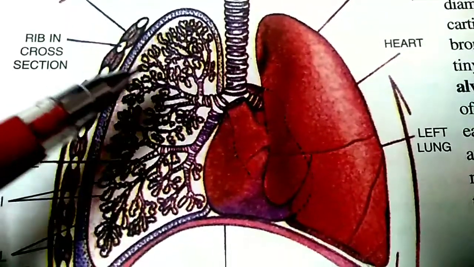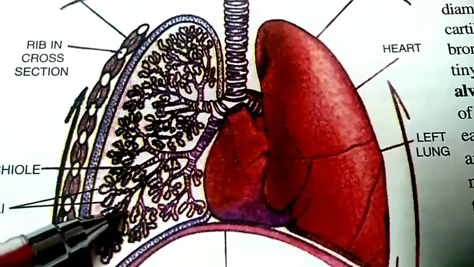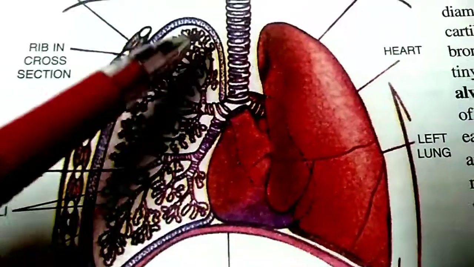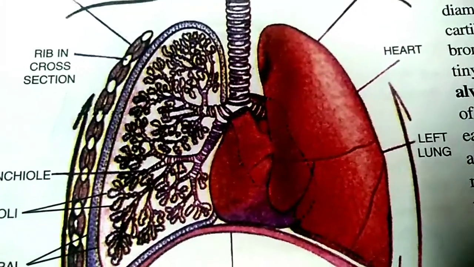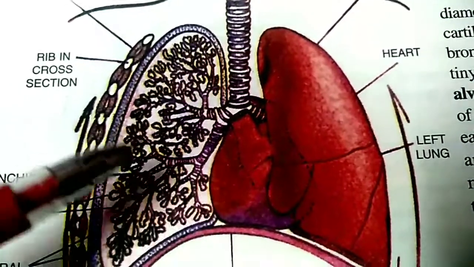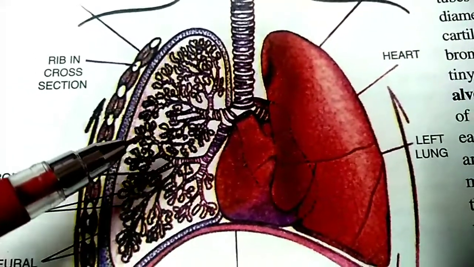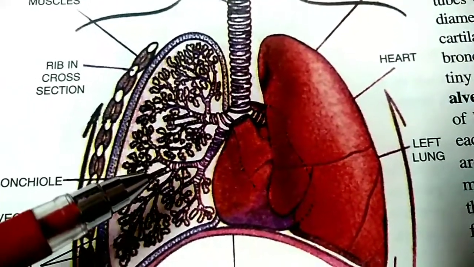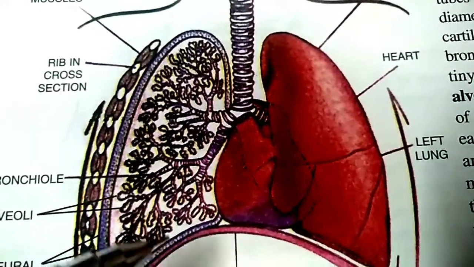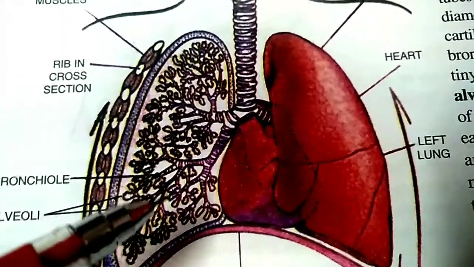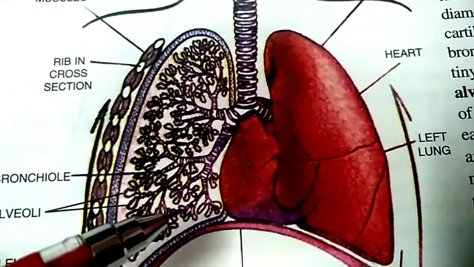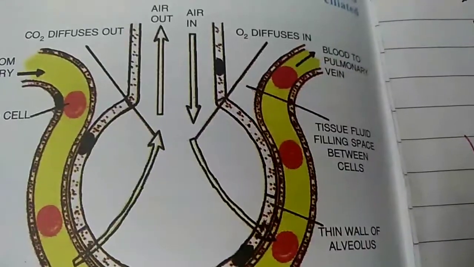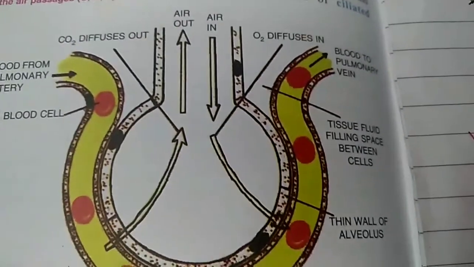Both the lungs are richly supplied with a large number of alveoli. Lakhs of alveoli are present in both lungs. Why are these large numbers of alveoli present? So this large number of alveoli are present in the lungs because a larger surface area is available for gases exchange into the lungs.